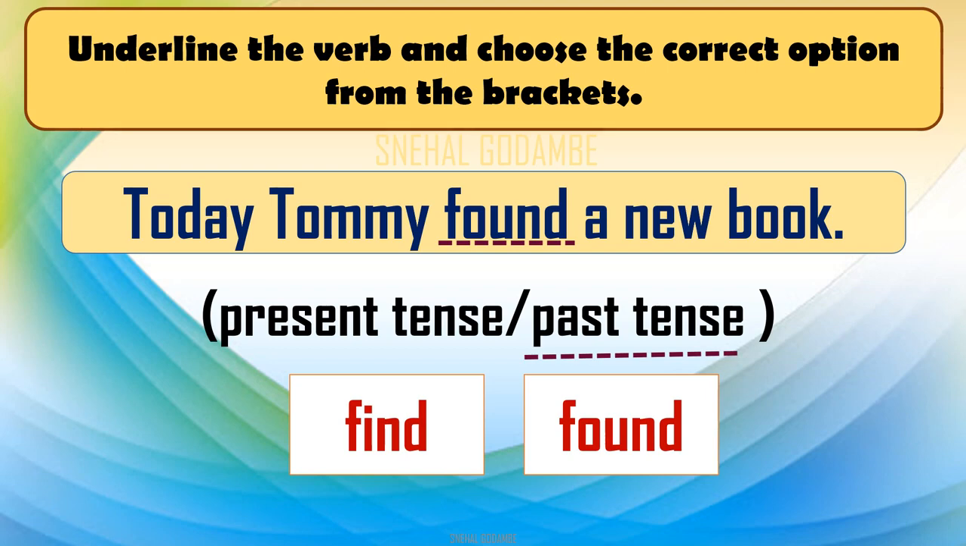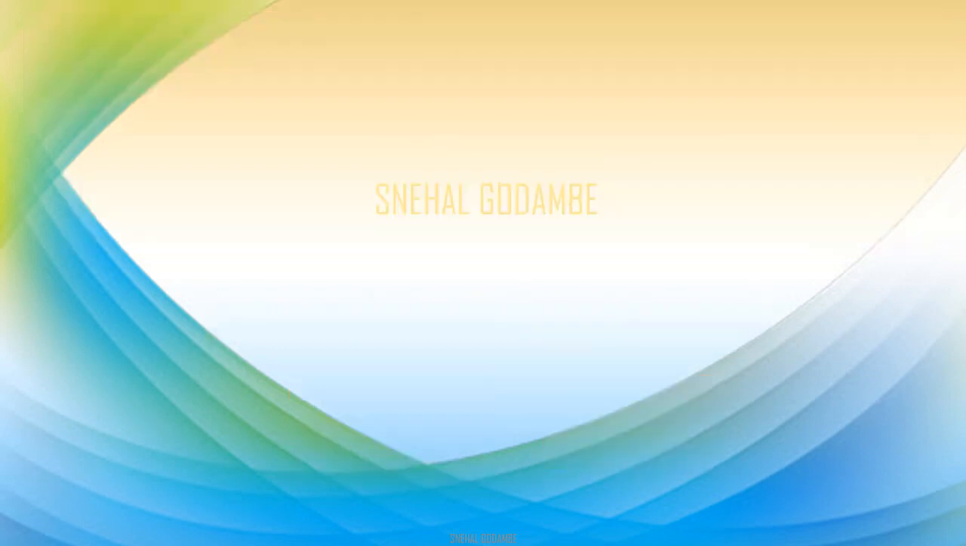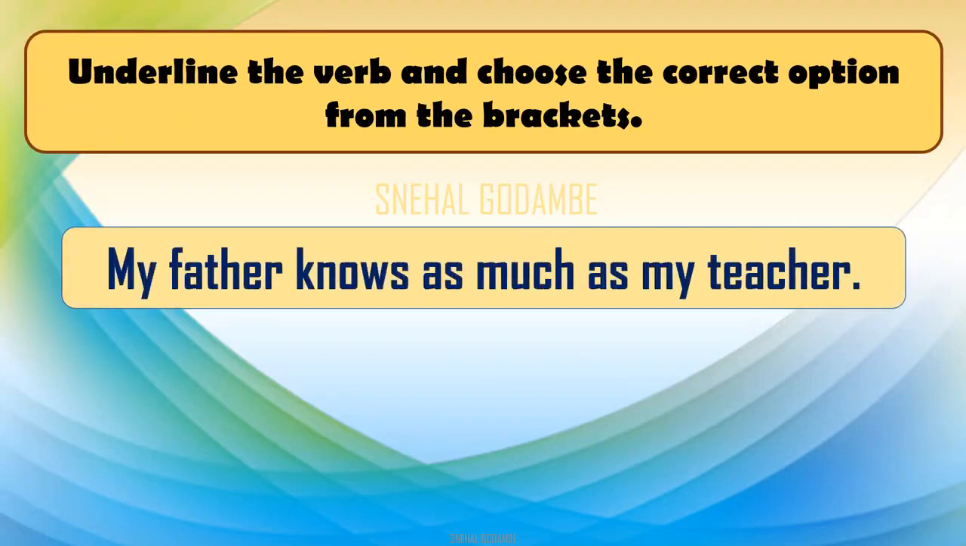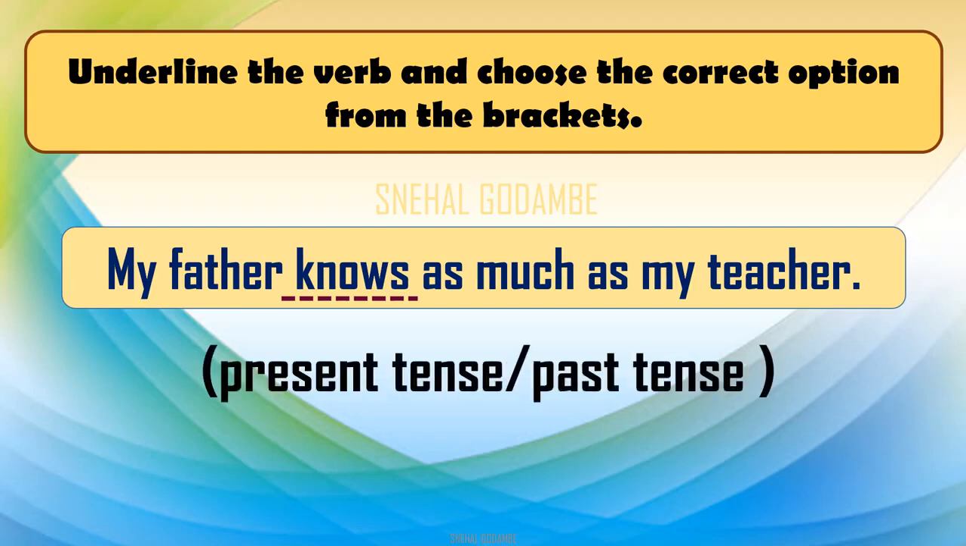Okay, now we will go for the next sentence. My father knows as much as my teacher. So first of all we will underline the verb. So verb is here knows, right? My father knows as much as my teacher. Now you know this verb is from the present tense. Okay. First of all, we will read the question with it, present tense or past tense.